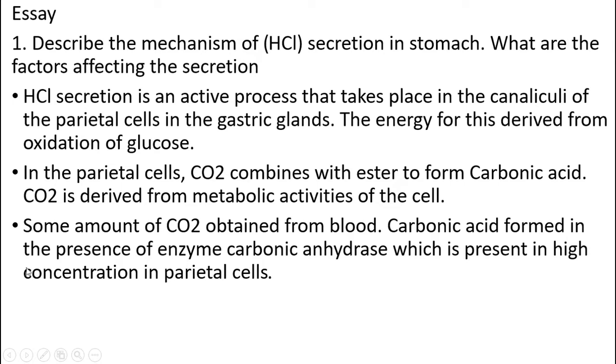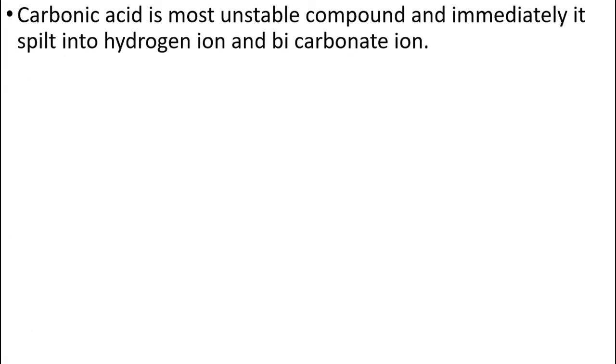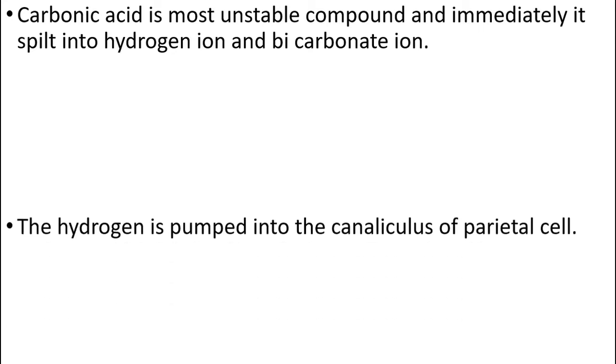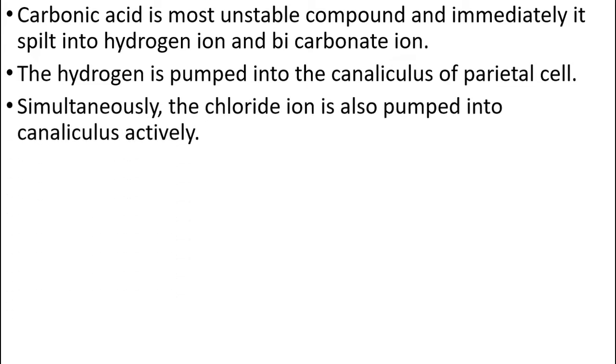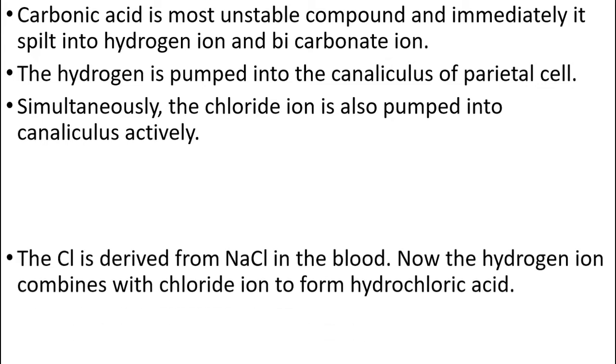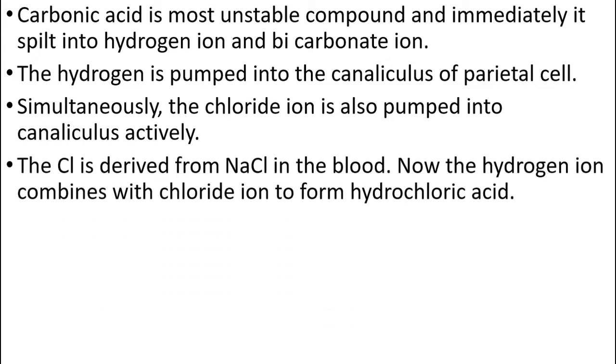The carbonic acid is formed in the presence of an enzyme called carbonic anhydrase, which is present in high concentration in the parietal cells. The carbonic acid is a highly unstable compound and immediately it is split into hydrogen and bicarbonate ion. Thus the hydrogen ion is pumped into the canaliculus of the parietal cells. Simultaneously, the chloride ion is also pumped into the canaliculus actively. The chloride is derived from the sodium chloride in the blood.